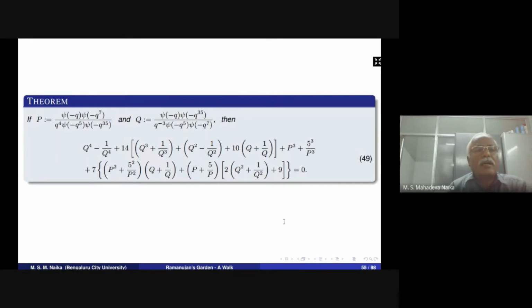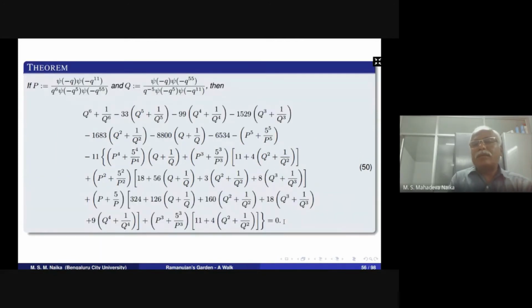And another modular equation: J of q times J of q power 7 divided by q power 4 times J of q power 5 and J of q power 35, and q is J of q power 35 divided by q power minus 3 times J of q power 5 and J of q power 7. So we obtained the modular equation as in 49, and the 11 times as in 50 we obtained.